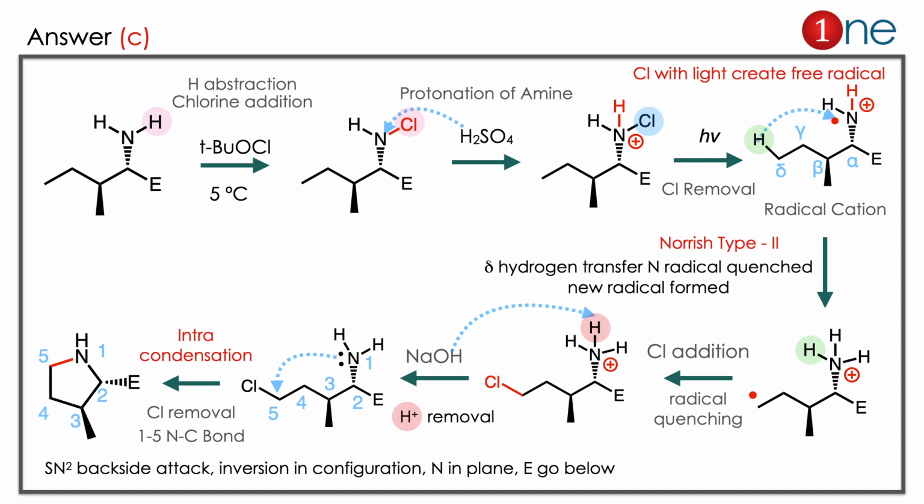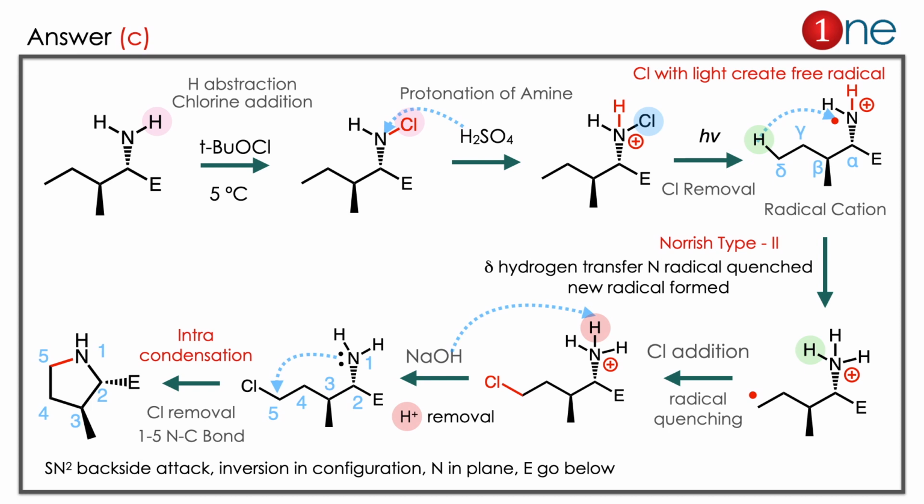The answer is C. Let us see how. The starting material contains an amine, and you are using the hypochlorite. So what really happens is the amine hydrogen is replaced by chlorine, so an N-H to N-Cl transformation happens. Then you are using the acid. Acid and amine, you protonate the amine group, so a quaternary salt will be formed. Here the quaternary salt is there, and you are using light. What light does is create the radical cation. Chlorine promotes radical formation as well as cation formation, so it's a radical cation. Then the Norrish type 2 reaction will happen.